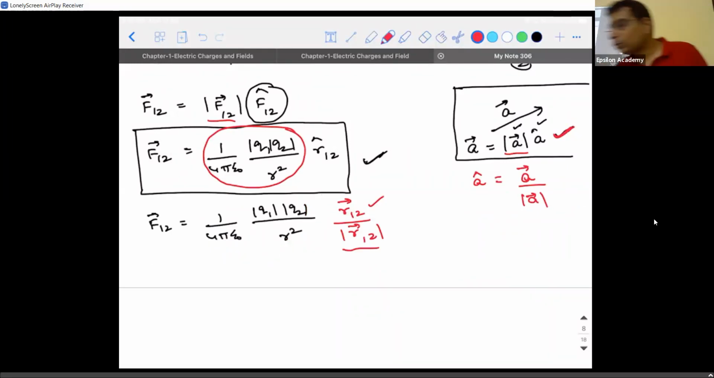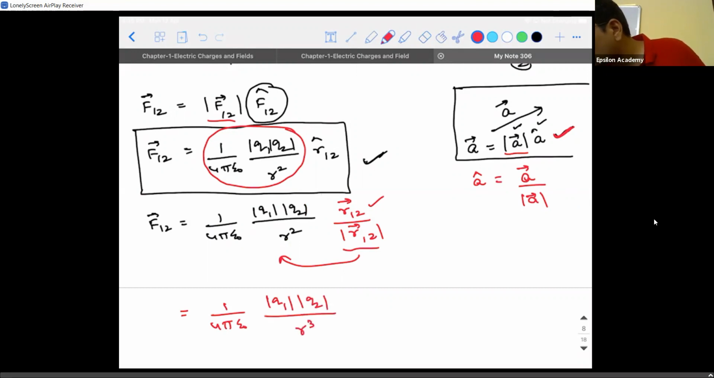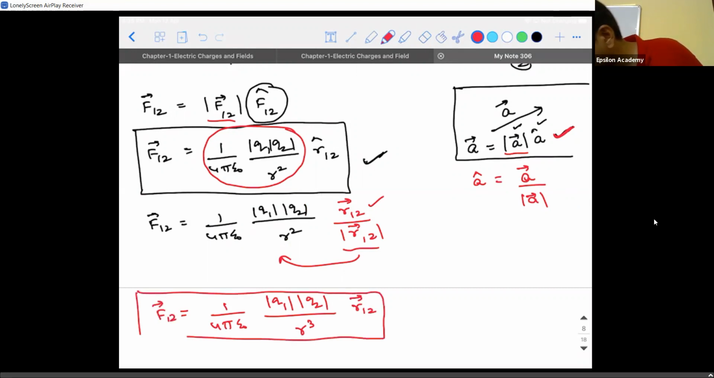Everyone? No confusion, right? So what is the magnitude of R12 vector? It is R. So when this R is going to get multiplied with R square, R cube, this is another way: 1 by 4 pi epsilon naught into magnitude of Q1 into magnitude of Q2 divided by R cube into R12 vector. So when you are asked to write Coulomb's law in vector form, you can write either of the statements.